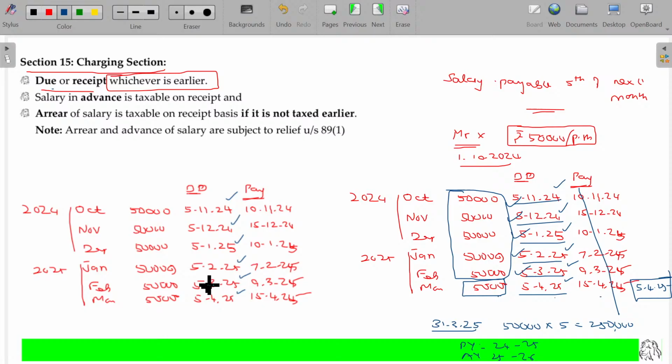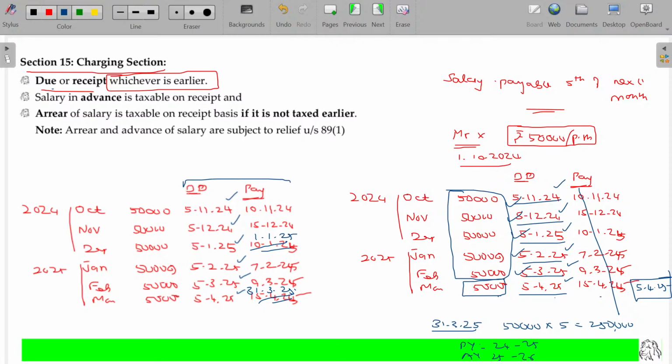Suppose here I will change the date. The date being 1st January 25. This will be 31st March 25. March month salary 50,000 is received on the last day of March itself. Now tell me what is the date of accrual for the taxability.